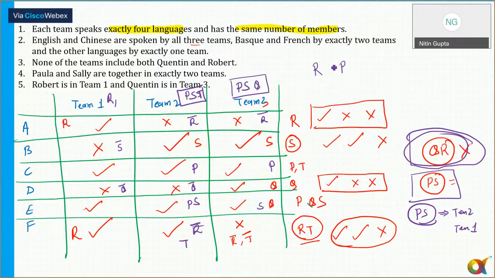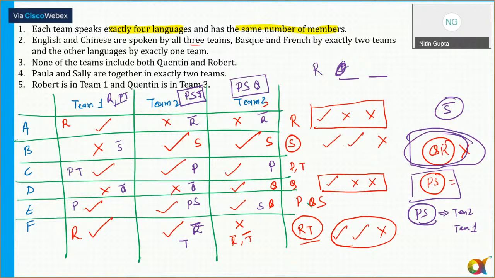Yes or no? Even P is also not possible because P and S with R need to move person. So P and T, yes, that's right. P and T I can take here. The only possibility is nothing but P and T. And here, that's right. S is not there.